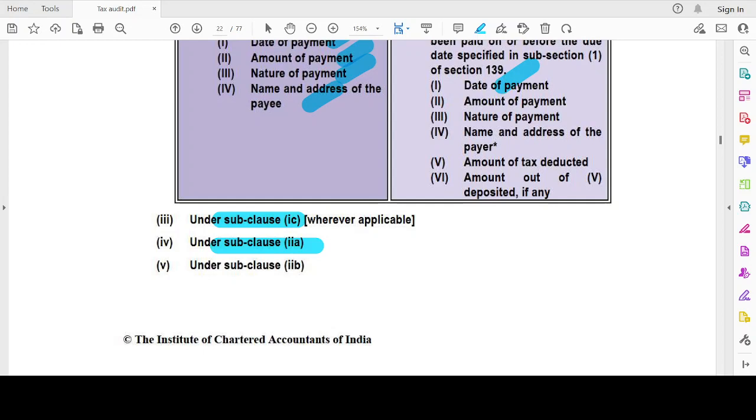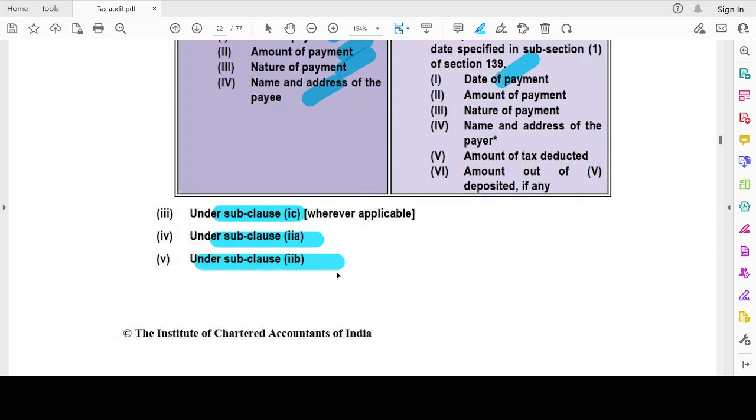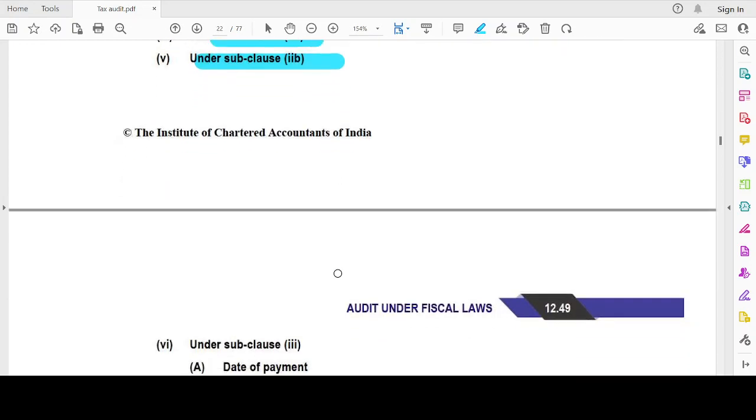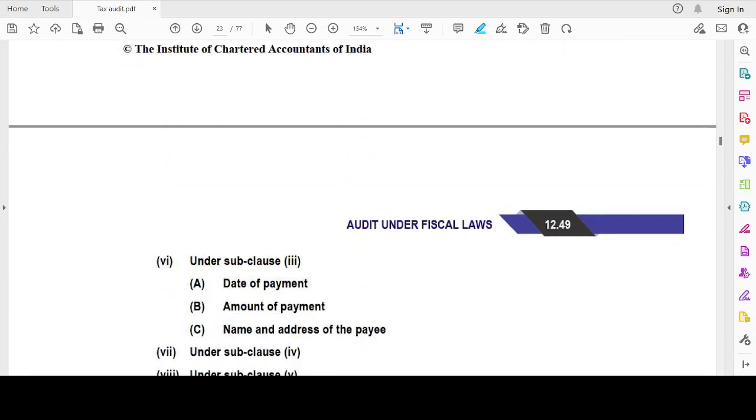Then any amount paid by way of royalty, license fee, service fee, privilege fee, service charge, or any other fee or charge by whatever name called, which is levied exclusively on, or appropriated directly or indirectly from, a state government undertaking by the state government. So I am taking it from a state government undertaking, from a state government. That is under subclause 2B. Okay, subclause 3 deals with any payment which is chargeable under the head salaries if it is payable outside India or to a non-resident, and if the tax has not been paid or deducted, that is inadmissible expenditure. Okay, salary paid to a non-resident or paid outside India, but on which tax has not been deducted.